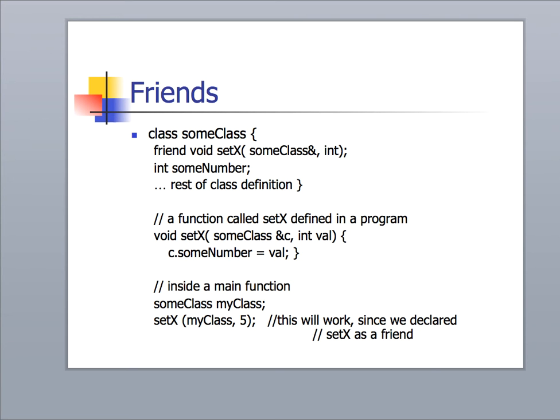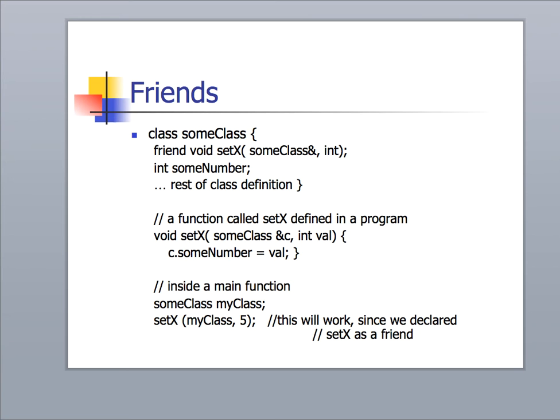That simply takes a reference to some class, because remember, it's not a member of the class, it just can see the private area. And then a value, and then it's able to set some number for a particular object of type SumClass to that value. So it has access to the private area of all objects of type SumClass.